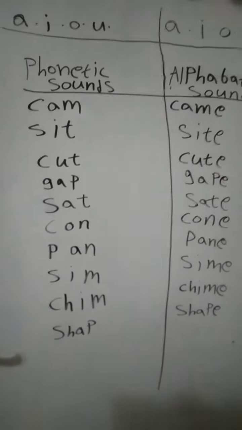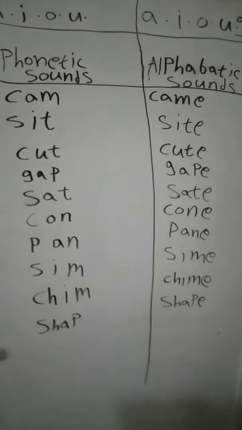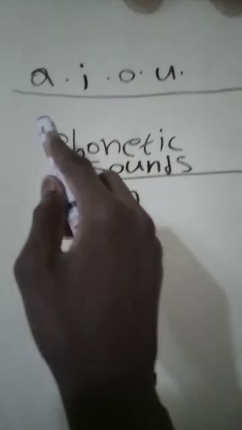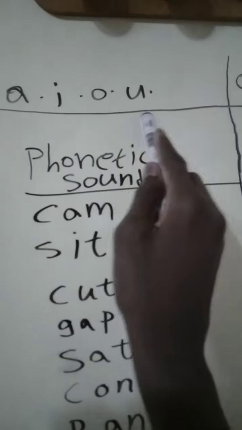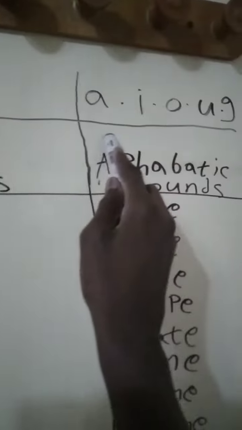Hello guys, I want to show you how to read phonetic sound and alphabetic sound words. You can see now A, E, O, U, A, I, O, U, G. You can see this is phonetic sound and this is alphabetic sound.